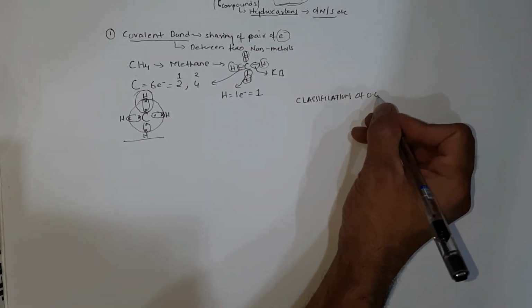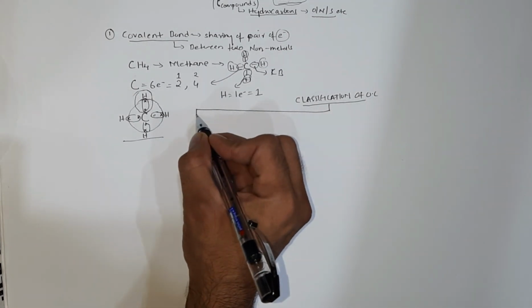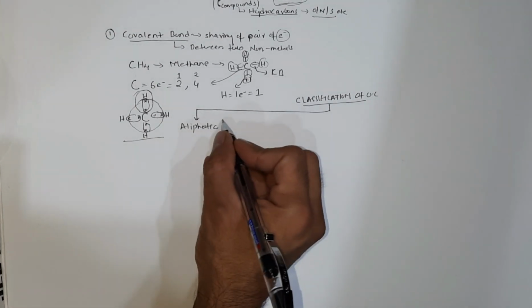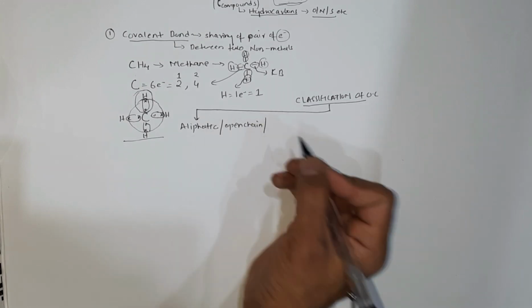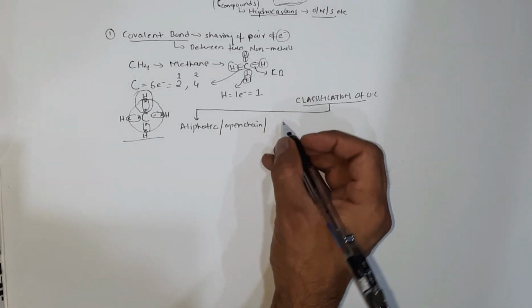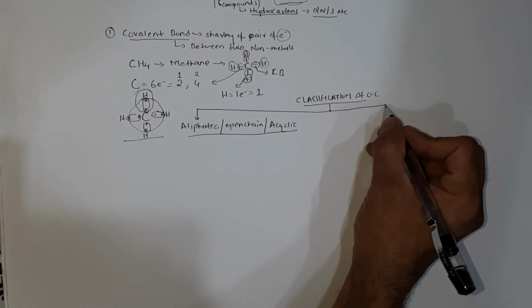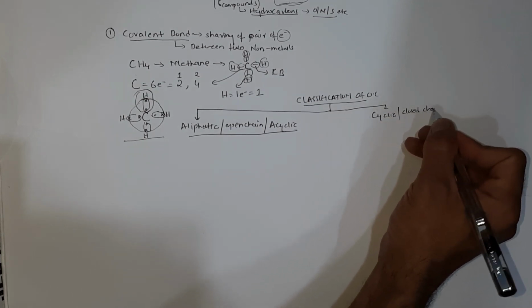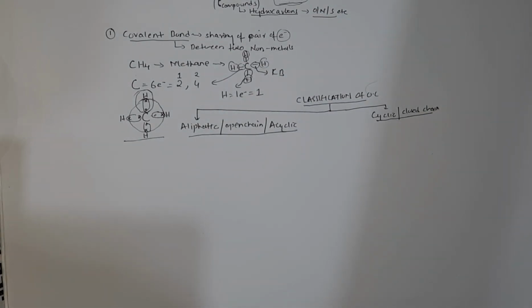Classification of organic compounds. Organic compounds have been classified as aliphatic, also called open chain, and cyclic, or closed chain compounds. So there are two types of classification basically for organic compounds.